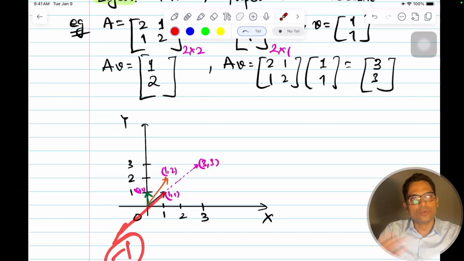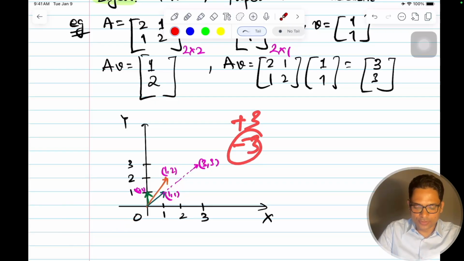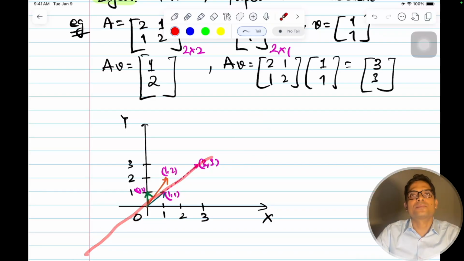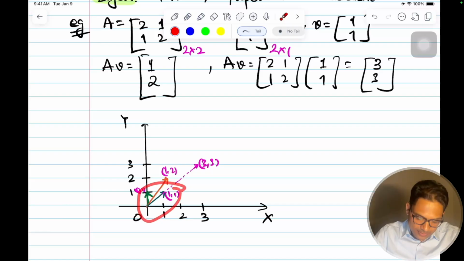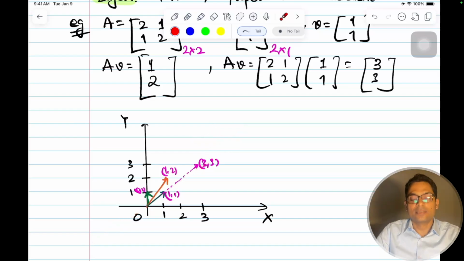The magnitude can be plus 3 or minus 3 also. So the vector moves along this direction, but the direction remains the same, and all the vectors on this axis line are called eigenvectors. This direction is sometimes called the eigenbasis also.